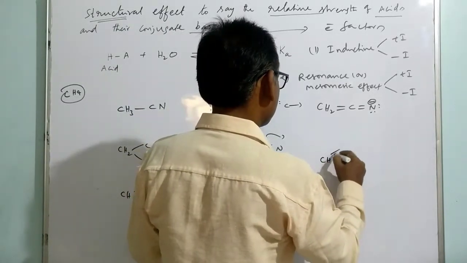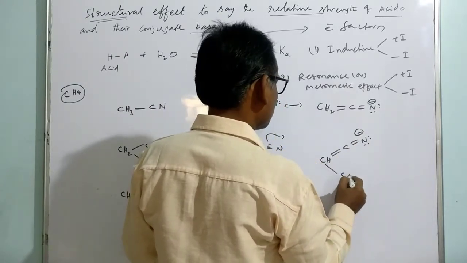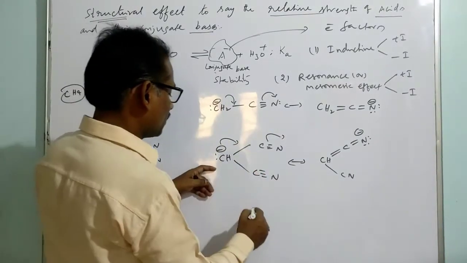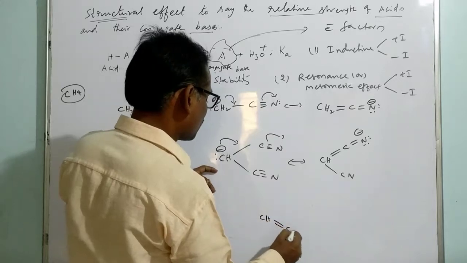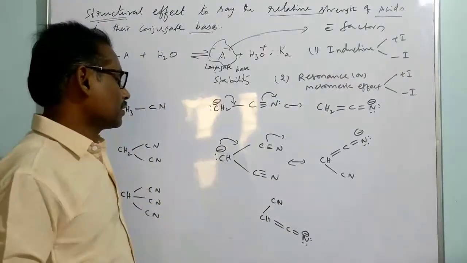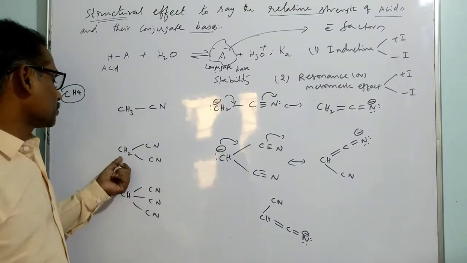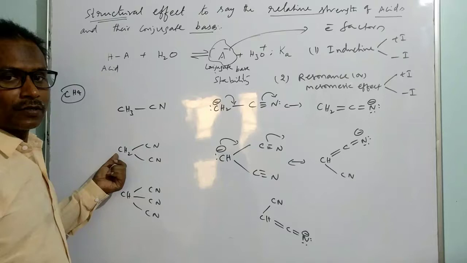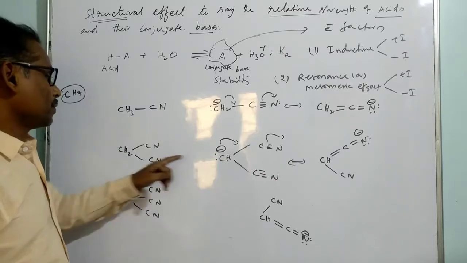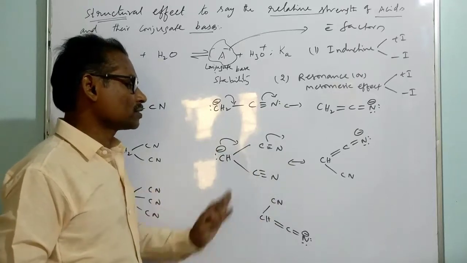The structure of that is nothing but this, and the other one is similarly like this. This is one structure. If it happens along the other path, the other structure will be this one. So for this compound, whenever two hydrogens are replaced with two cyanide groups, there is more scope of resonating structures. That means the non-bonded electrons over carbon can be delocalized with reference to two nitrile groups, so more resonating structures appear.